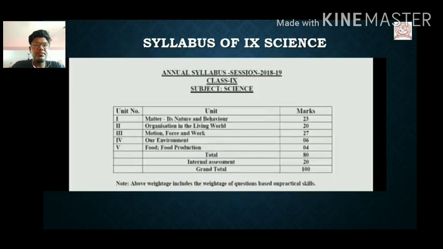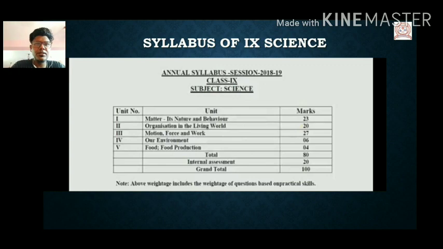This is the annual syllabus of 9th science for 2019 to 2020. 2020-21 will be coming further, but before that we can understand how much the weightage was last year and how many cycles it was divided into. See, in 9th standard there are 3 main categories we need to concentrate on: biology, chemistry, physics. They are the main principle or the cornerstone of your science. What is extra is nothing but EVS and a little bit of food processing units.